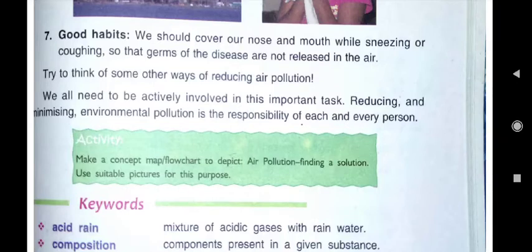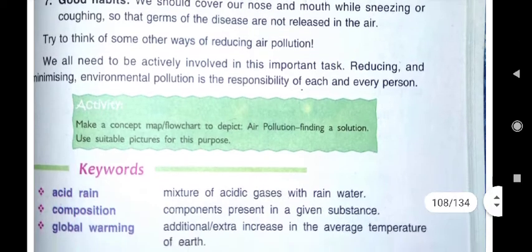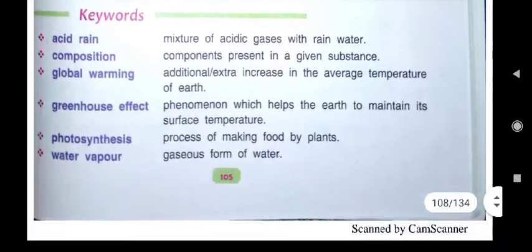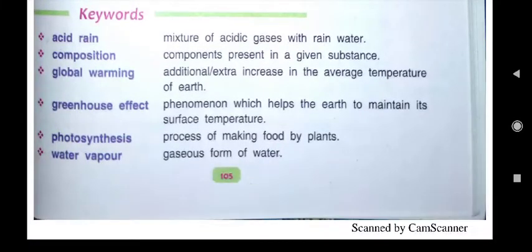What are the good habits? You must be knowing, every day, everywhere it is being shown. We should cover our nose and mouth while coughing and sneezing, so that viruses will not enter the air. Air will be cleaned. So today we have to see, children, keywords and ABC.